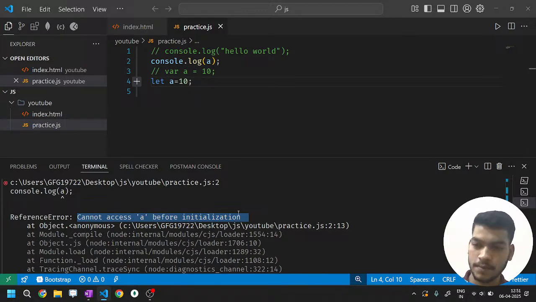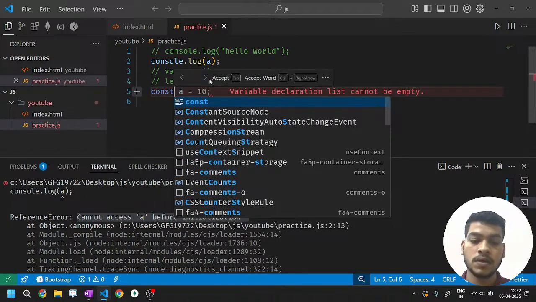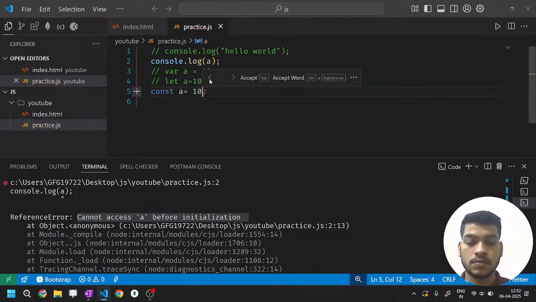Okay, so come to this program. Let's focus on this program now. It is saying cannot access a before initialization. That means you cannot print the value, you cannot take the value from me until you give the value to me. But we are giving the value here. How can you say I am not providing the value? Okay, now I am frustrated. I am using the third type of variable. I'll use const a is equal to 10.